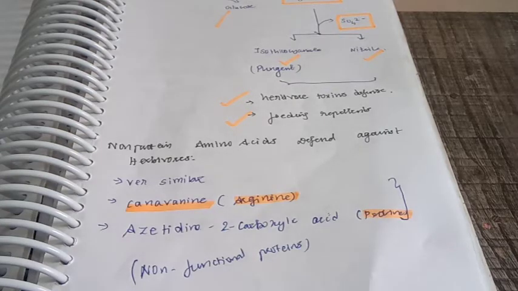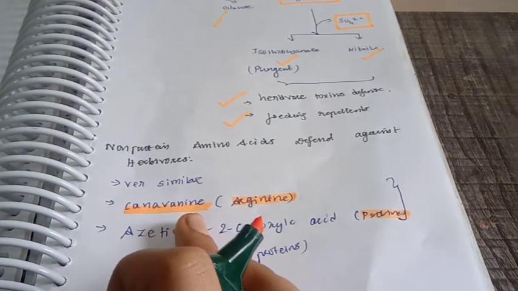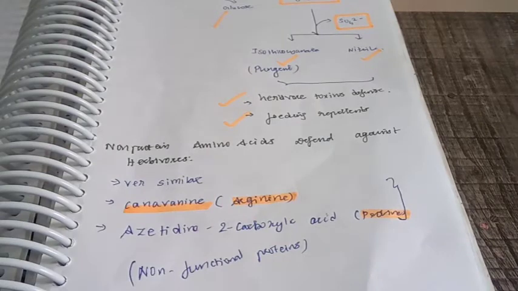After ingestion, canavanine will be recognized by the herbivore enzyme, which will think it is an amino acid and give it to a tRNA so that proteins will be produced.